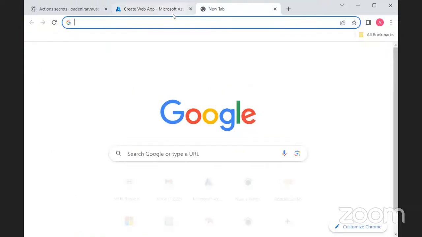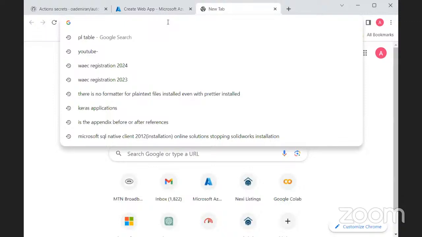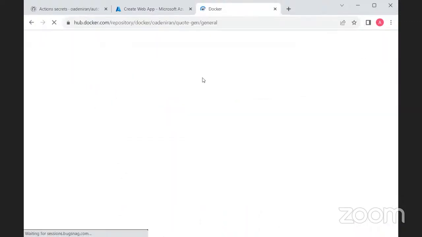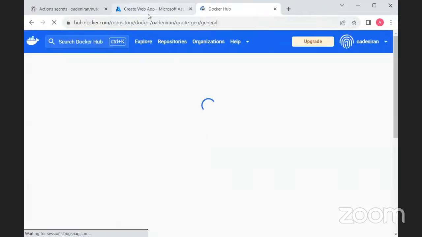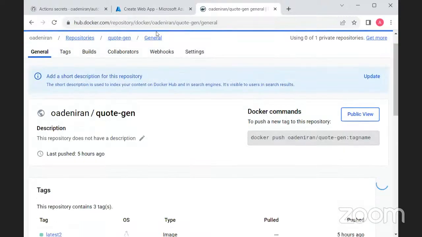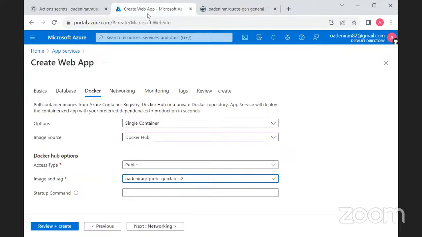Let me go to my Docker Hub and let's see that. Exactly. So I think that's it. Oadenio slash quote gen. That should be it. So it is the code gen, and we worked on it last week. So the tag we used, the one we pushed the last time, was test 2.